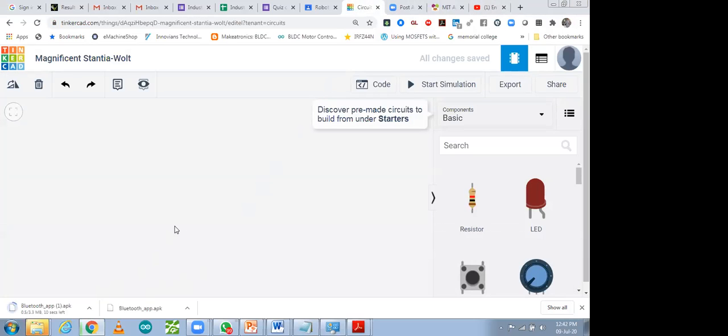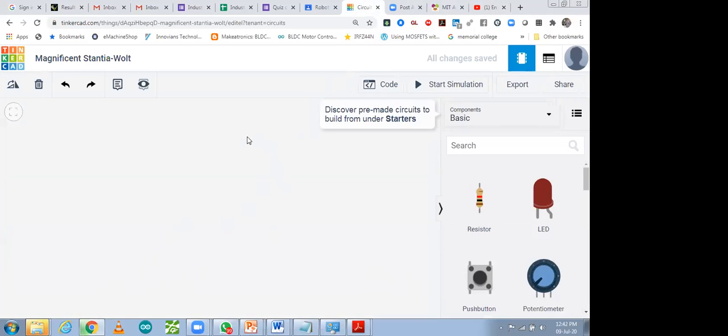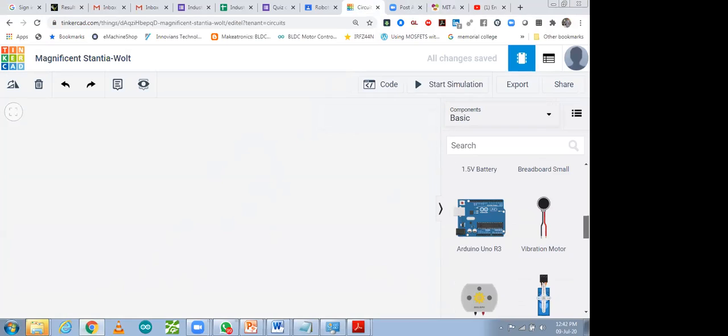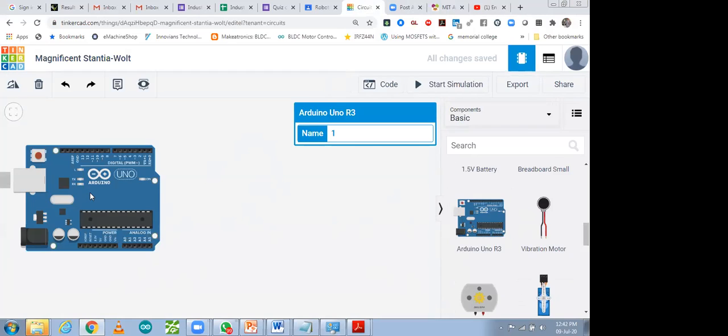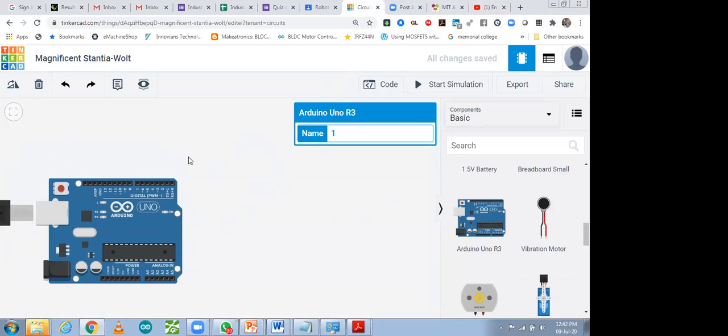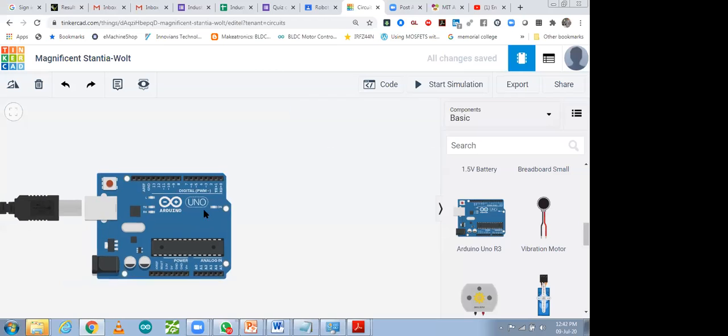So I'm coming back to Tinkercad. How to write code for this? The coding part I'm going to do. That is very simple. I'm just going to tell you the coding from scratch, from zero. So don't worry if you are afraid of coding. I'm just giving you a quick overview, so you will enjoy it. And if you face any difficulty in writing code, don't worry, we are going to do it without coding also.